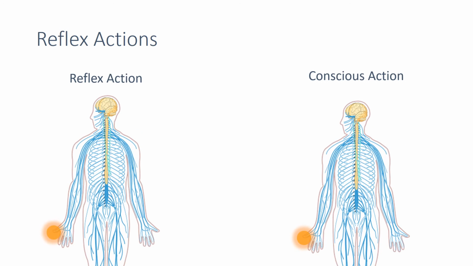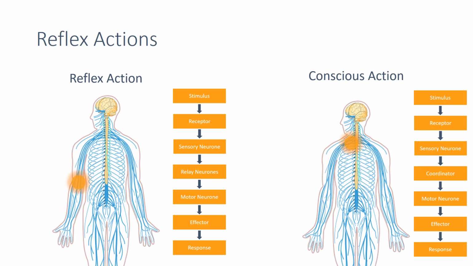When a message is being sent through the nervous system, it doesn't have to go to the brain. Responses that bypass the conscious part of the brain are known as reflex actions. These actions are automatic and rapid, and this can help in a range of survival situations. We call the pathway a reflex arc, and you can see the difference here as it passes only through relay neurons and not the central nervous system.